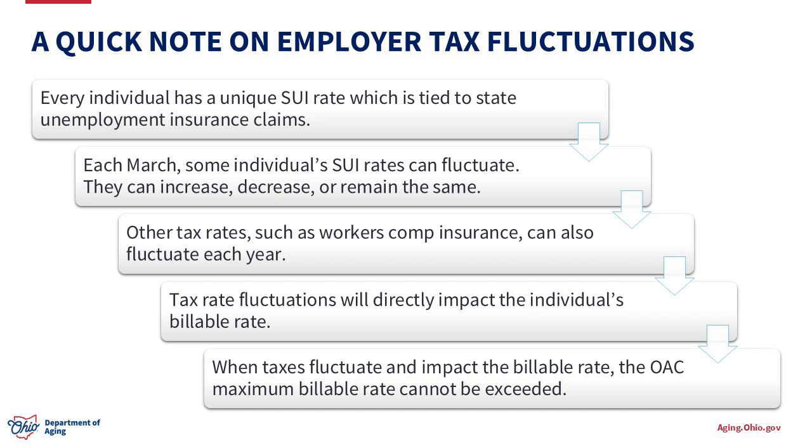Every individual has a unique SUI rate, which is tied to state unemployment insurance claims. In March, some individuals' employer SUI rates may fluctuate. They can increase, decrease, or remain the same. Other tax rates, such as workers' comp insurance, can also fluctuate each year. Tax rate fluctuations will directly impact the billable rate, and when this happens, the OAC maximum billable rate cannot be